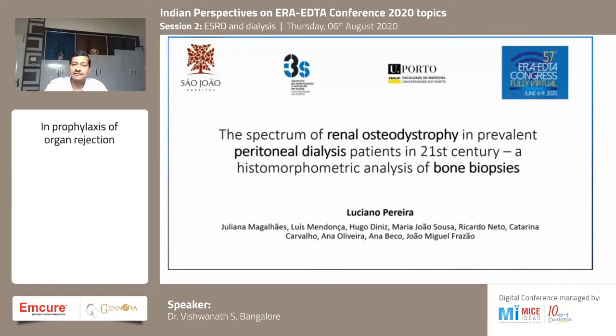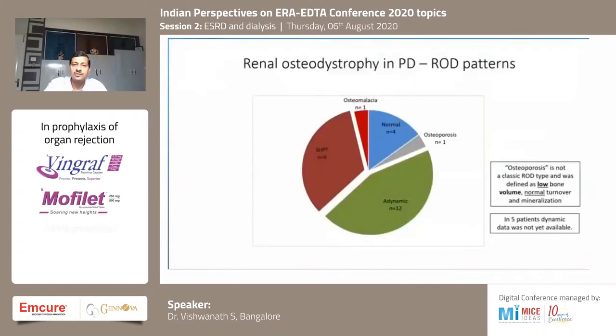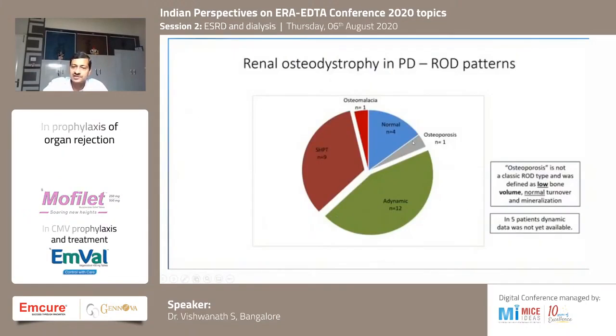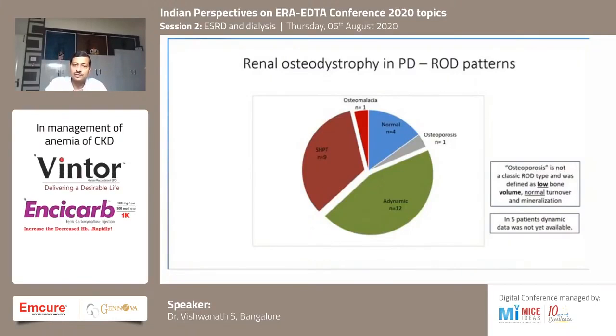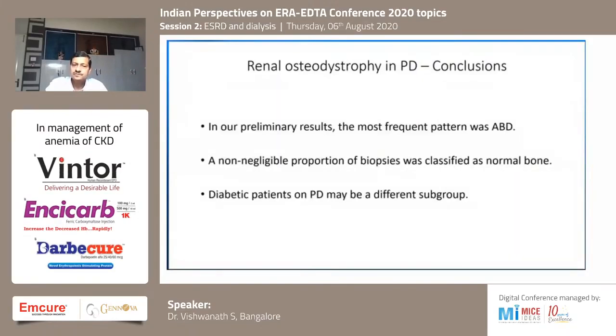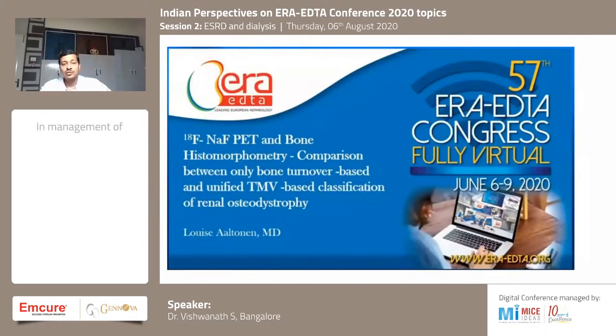As we are all aware, in fact, they have done bone biopsies in this population. Again, adynamic bone disease was much higher in this population, showing that low bone turnover disease was much higher in the peritoneal dialysis population. Of course, this was proven by bone biopsy.